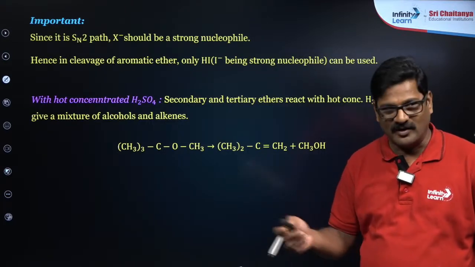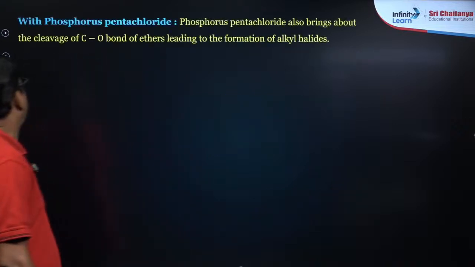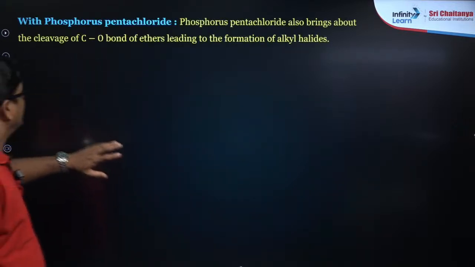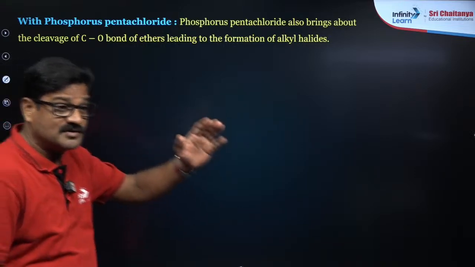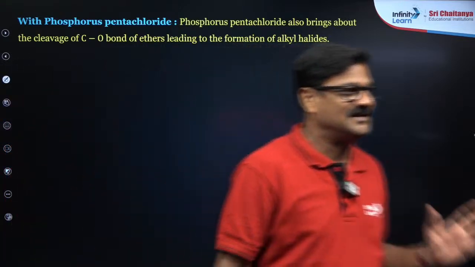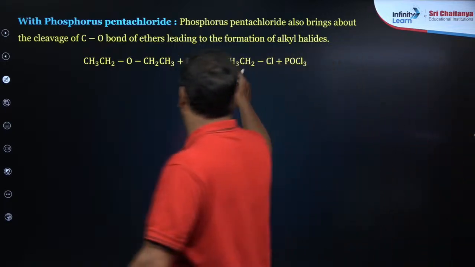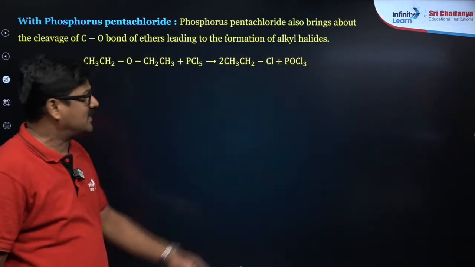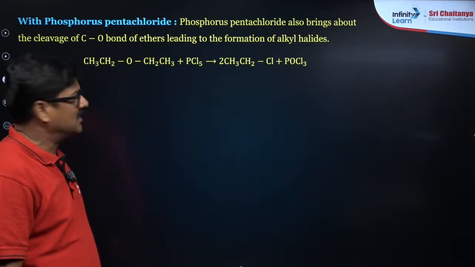Yes, now let's talk about this one, the phosphorus pentachloride. Phosphorus pentachloride also brings about the cleavage of carbon to oxygen bonds in ethers, so that you are going to get the ether chlorinated and the side product POCl3, okay, and HCl is formed.